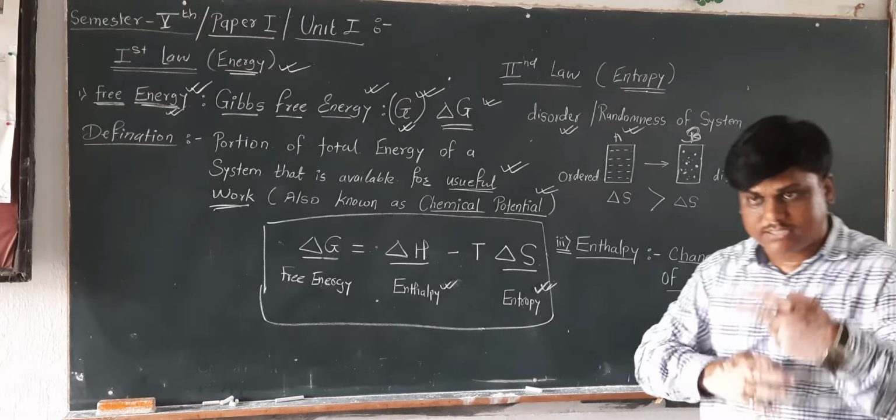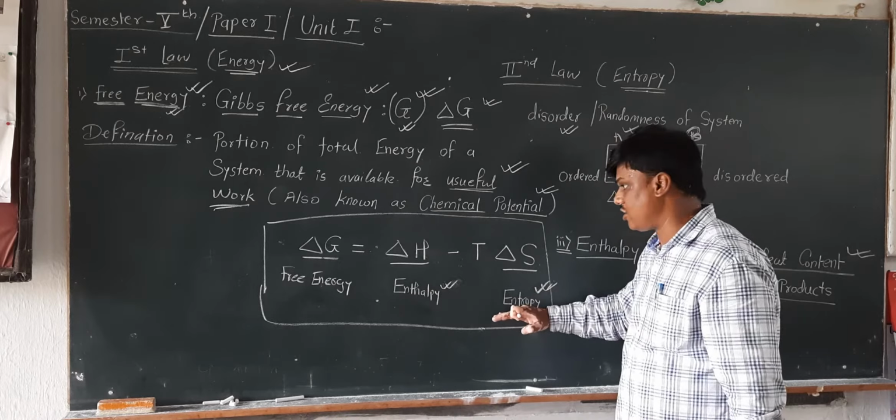So if we take all the equation in an overview manner, then we will see that the change in the free energy depends upon enthalpy as well as on entropy.